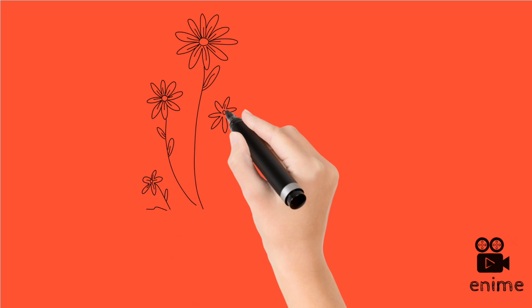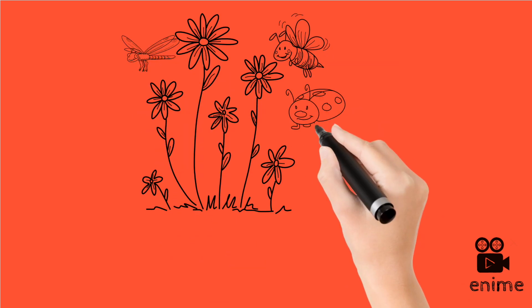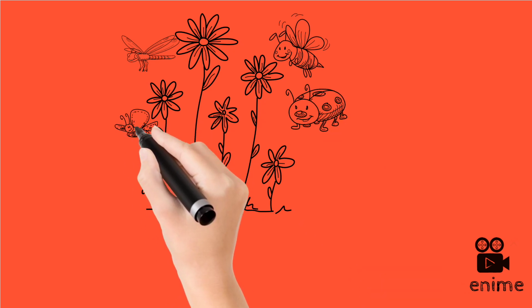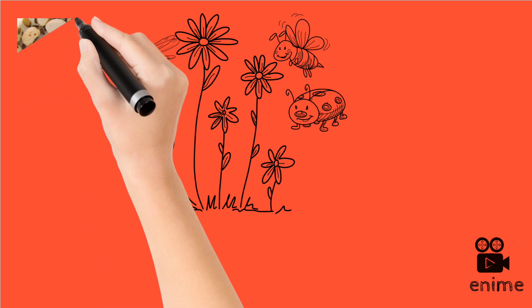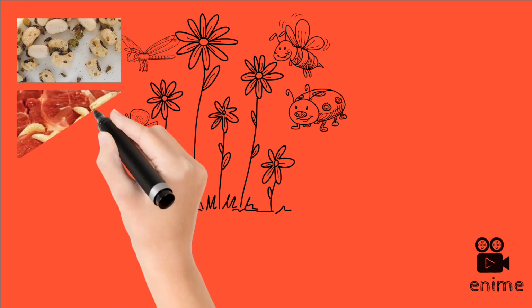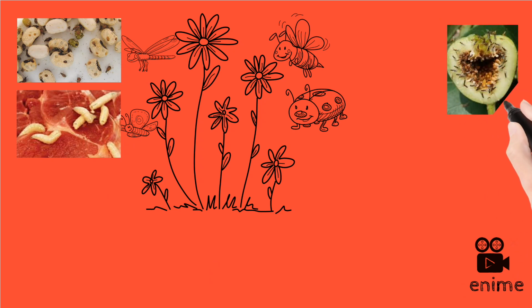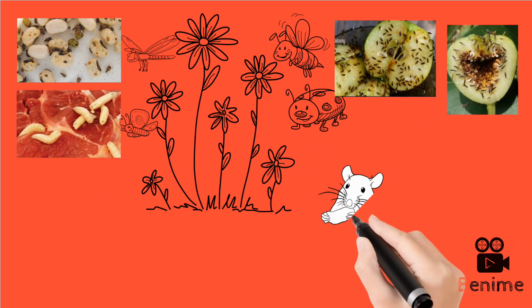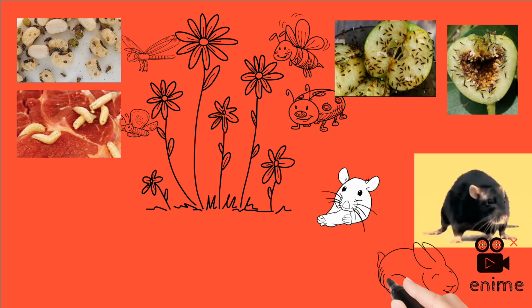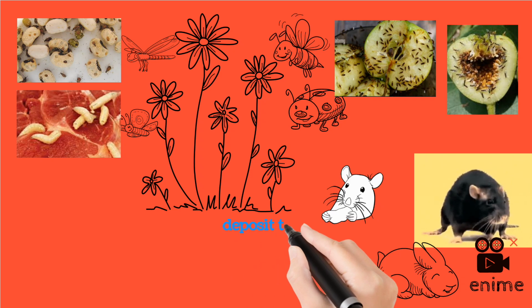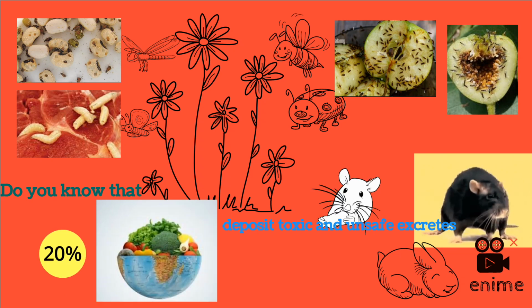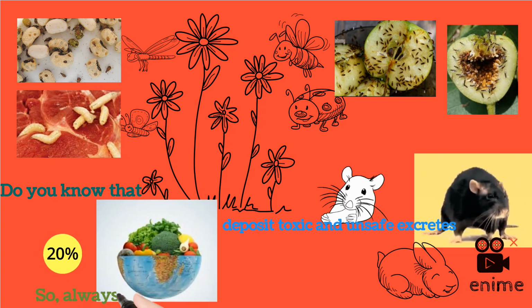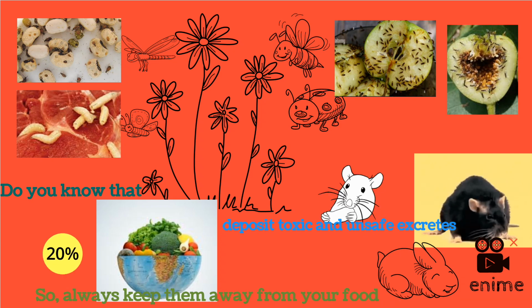Insects such as weevils, worms, bugs, and fruit flies cause extensive damage and spoilage of food, reduce its nutritional value, and make the food unfit for human consumption. A clear example is in beans, pork meat, grapes, and apples. Additionally, rats and rodents also destroy and contaminate our food by depositing toxic and unsafe excreta. Do you know that 20% of the world's food is contaminated and spoiled by rats and rodents? So always keep them away from your food.